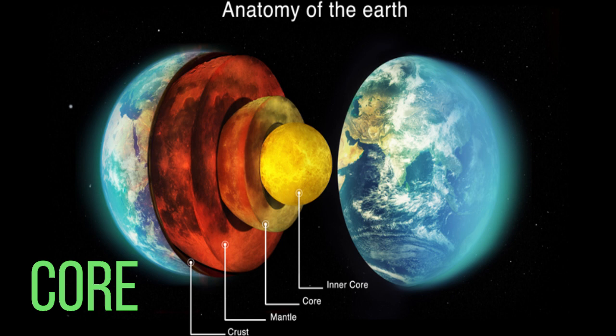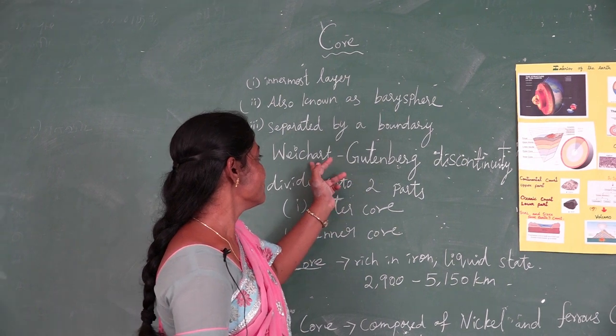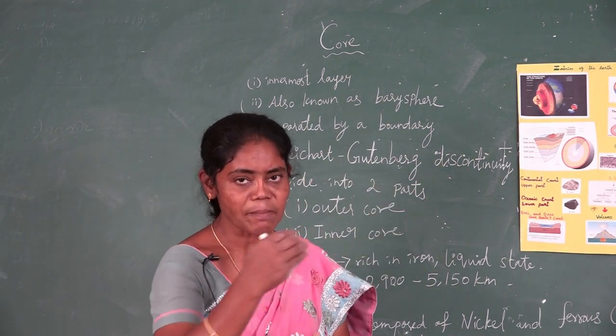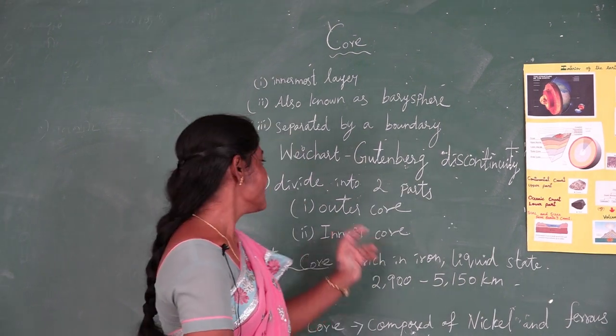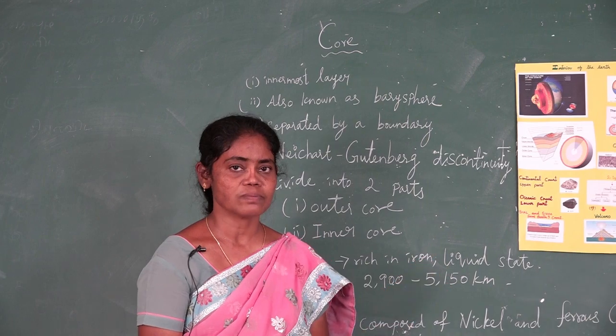Once again we will see this core. It is the innermost layer, otherwise called barysphere. It is separated by a boundary called Wiechert-Gutenberg discontinuity. It is separated from the mantle. Next, it is divided into two parts, that is outer core and inner core.